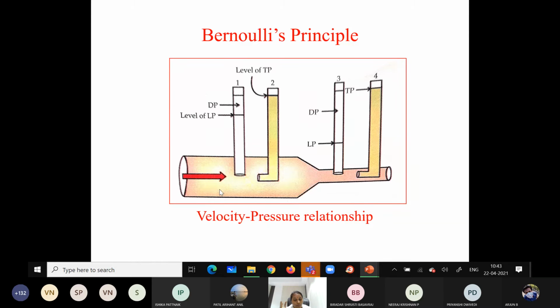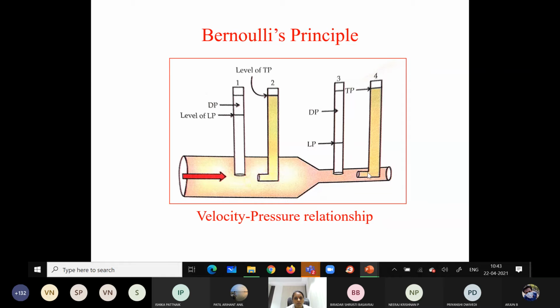This is a very important concept, so concentrate on it. To understand applied physiology, this is very important to know. When we come to the narrower diameter vessel, the cross sectional area becomes less, and it is inversely proportional to the velocity.